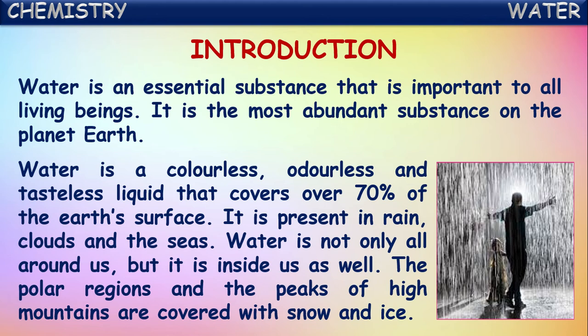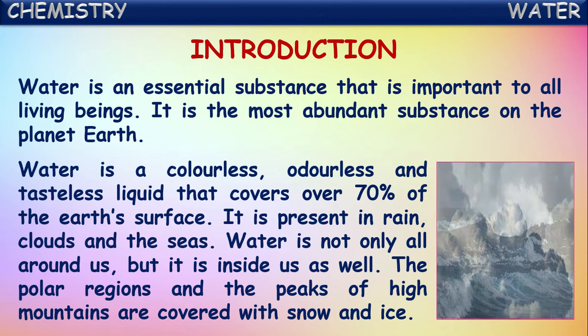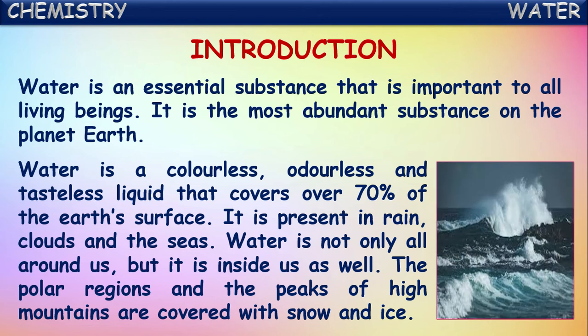And not only in the rain, water is present in the clouds also. Yes, the clouds which we see in the sky also contain water but in different forms. And water is also present in the oceans and seas, isn't it? So in this way, water is present in different forms.